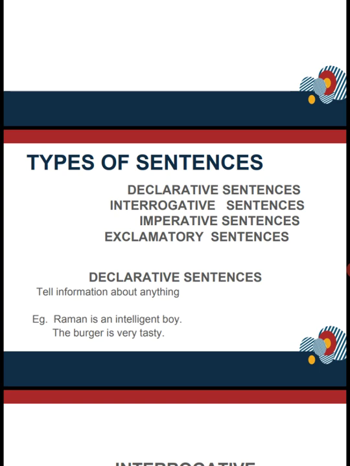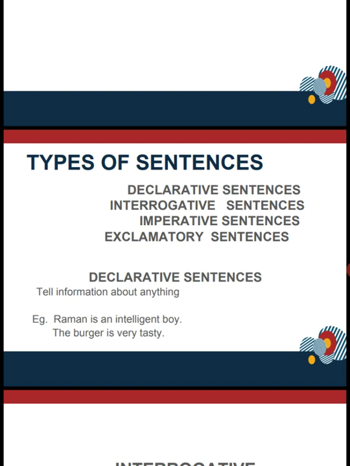There are four types of sentences: declarative sentences, interrogative sentences, imperative sentences and exclamatory sentences. Firstly, we take declarative sentences. A sentence that makes a statement is called declarative, or we can also call it assertive sentences.